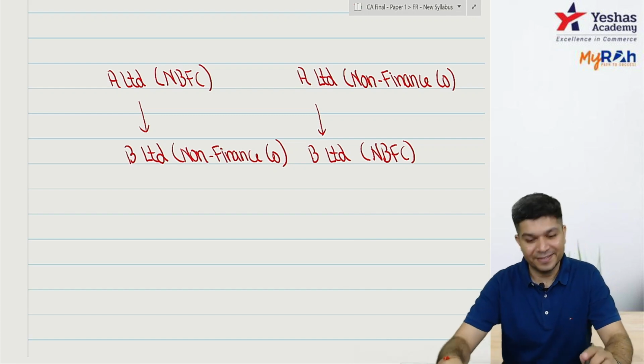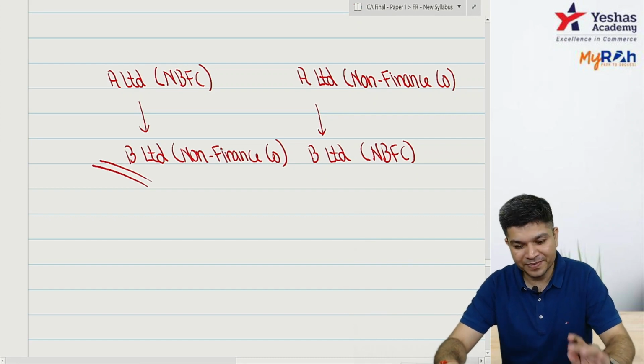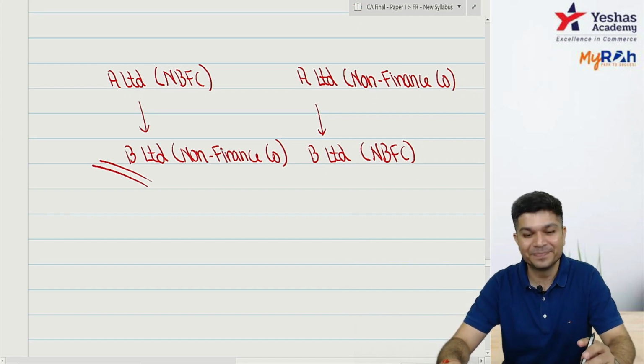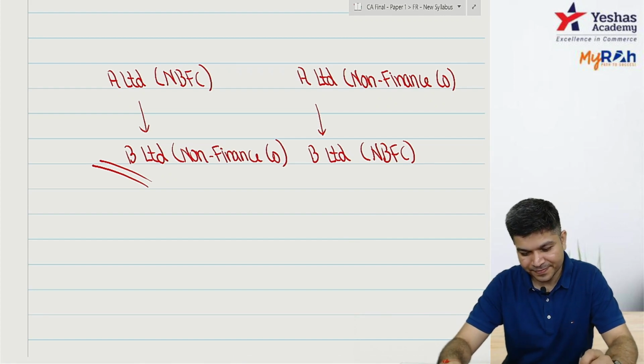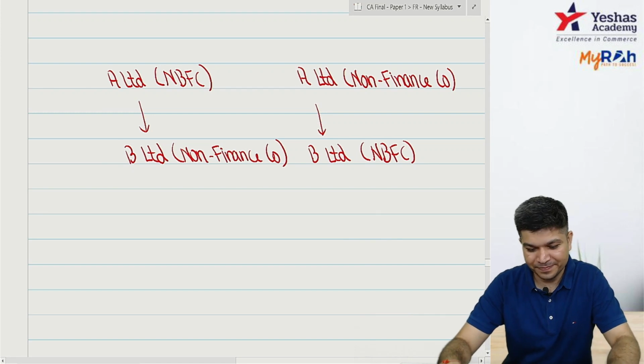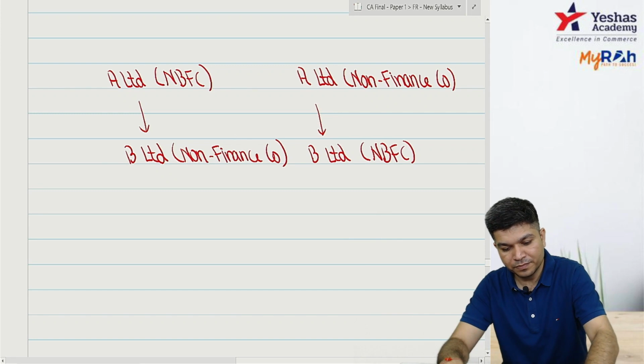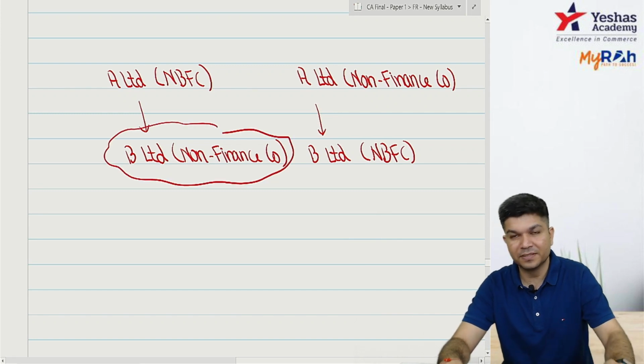Okay. Now imagine B Limited. The IND AS applied to B Limited. The IND AS is applied to whom? B Limited.